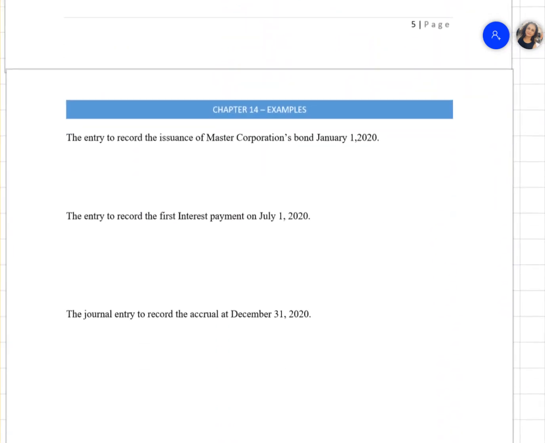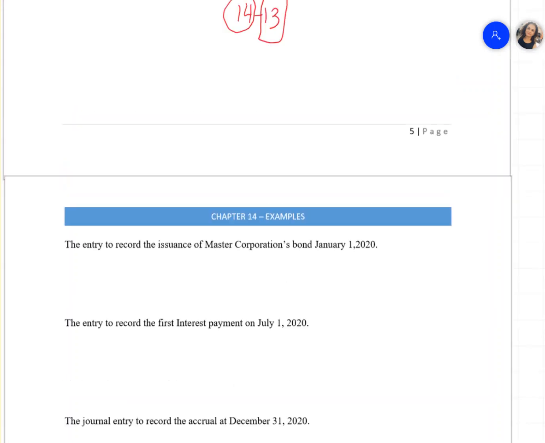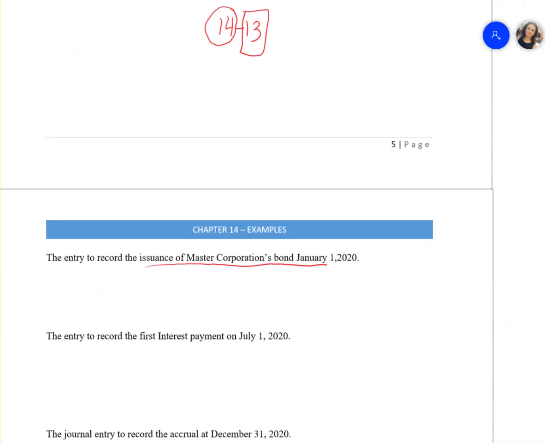So now for the same question, we have to journalize it. The first is the entry to record the issuance of the Master Corporation bond on January 1st. We record the issuance entry at the present value. So that will be cash, and we will have a bond payable, which will be the present value of the bond, 92,278.